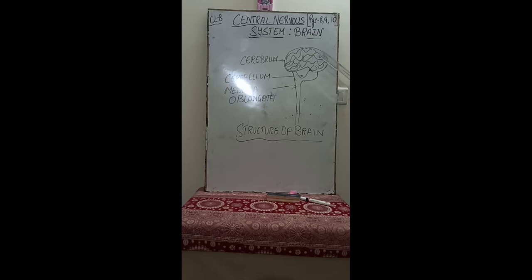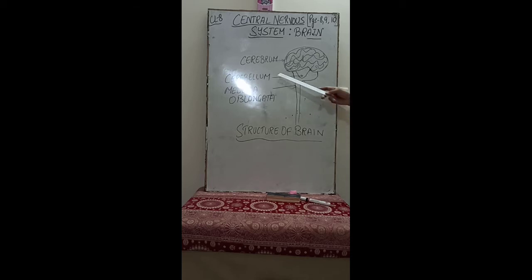So the left and the right intercommunicate with each other, and the outer surface is highly convoluted, that is, it is into folds and grooves. Now, what is the function of the cerebrum? It is responsible for thinking, intelligence and all the mental activities. It perceives sensations of pain, touch, smell, taste and hearing. This is the function of the cerebrum.